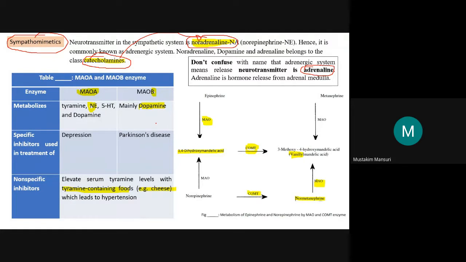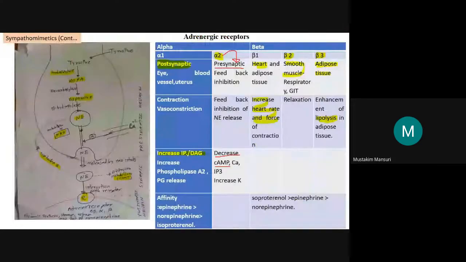Now let us go through the synthesis first. Synthesis of noradrenaline starts with tyrosine in the neurons, and with the help of tyrosine hydroxylase it is converted into dopa.